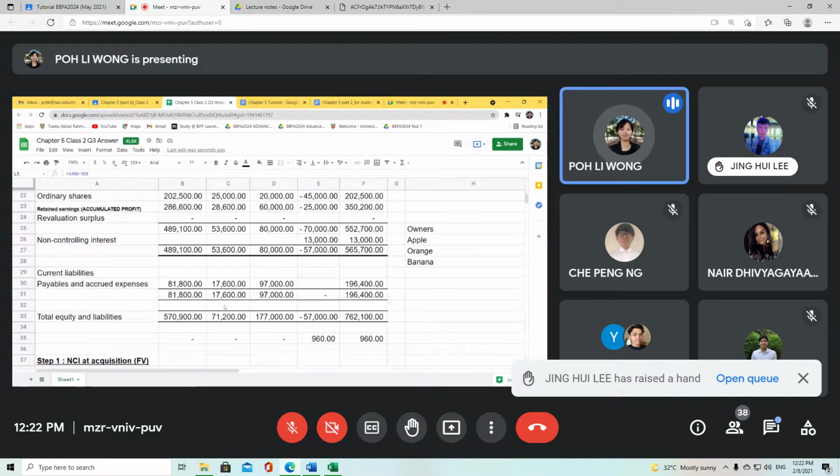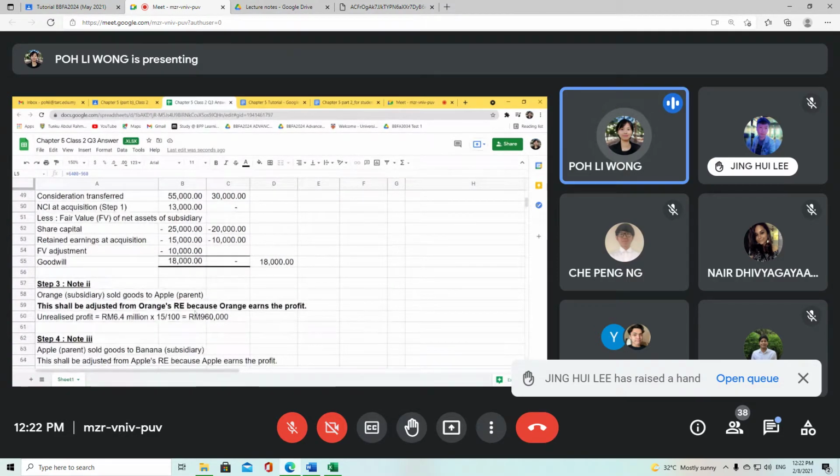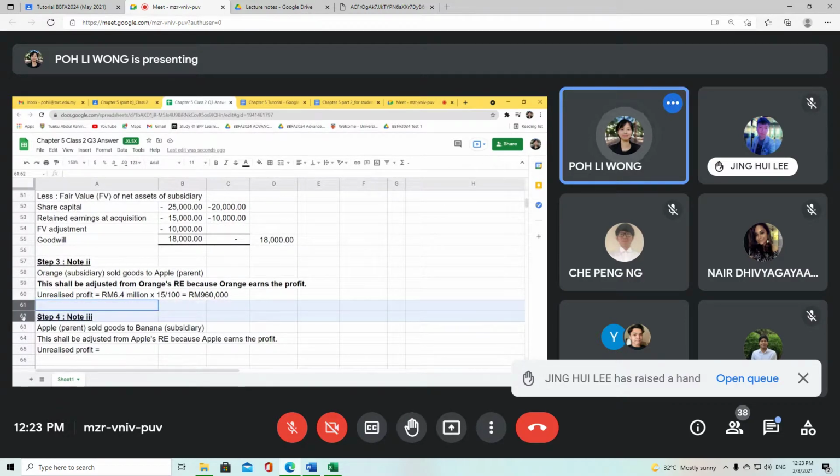Okay, so when it was adjusted from the Orange portion, you must remember Orange is a subsidiary of Apple, but basically Apple only owns 80% of Orange. Hence, this 960,000, right?